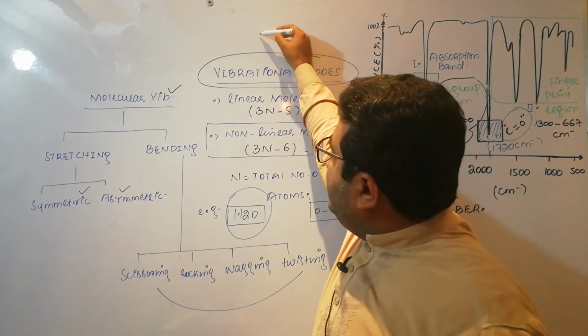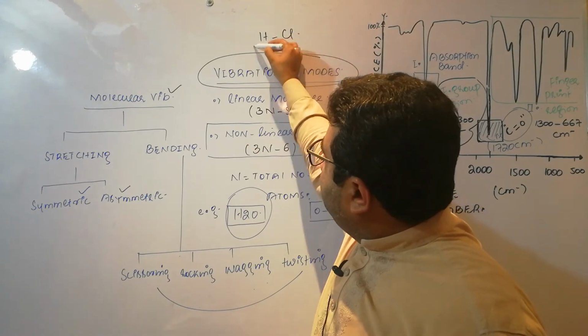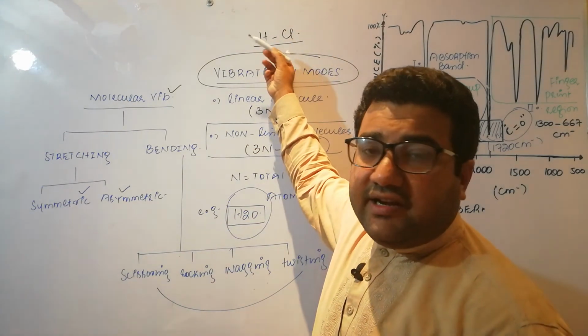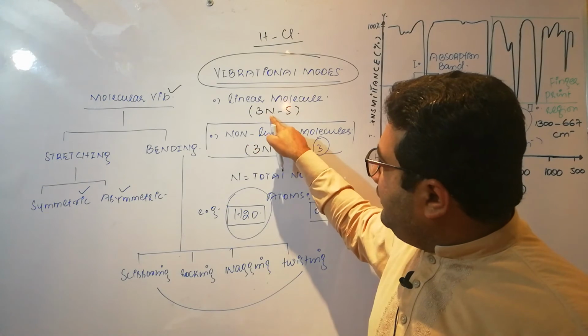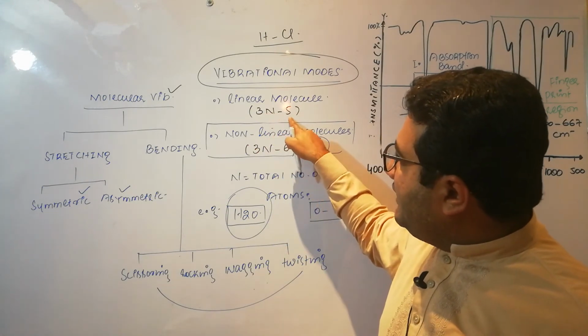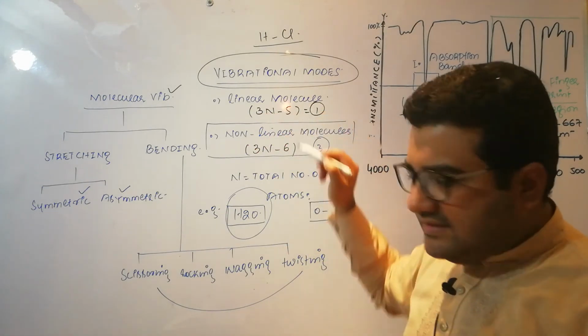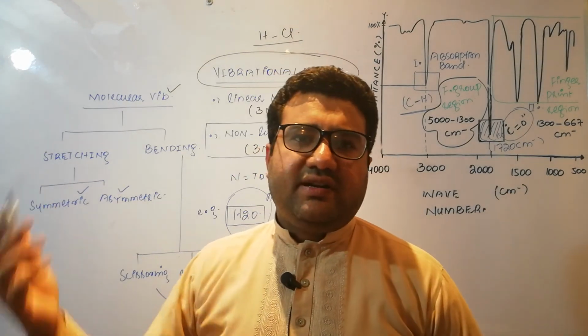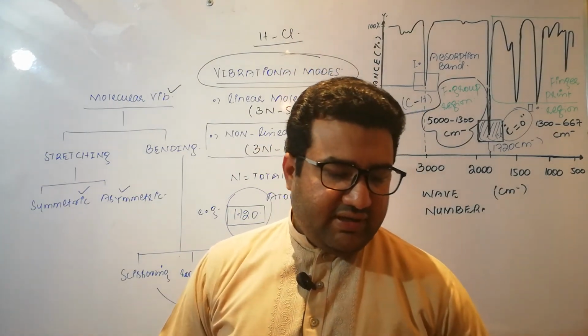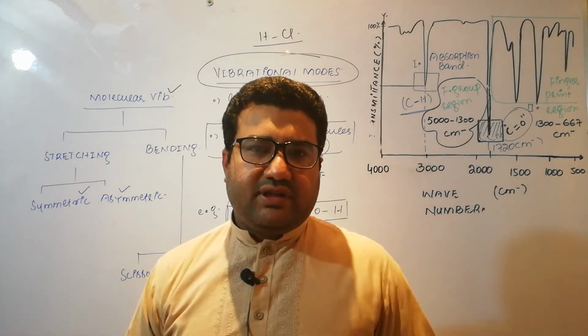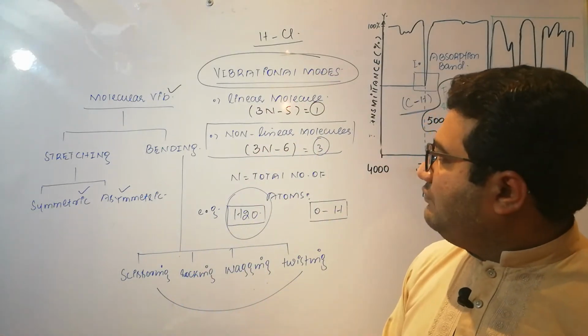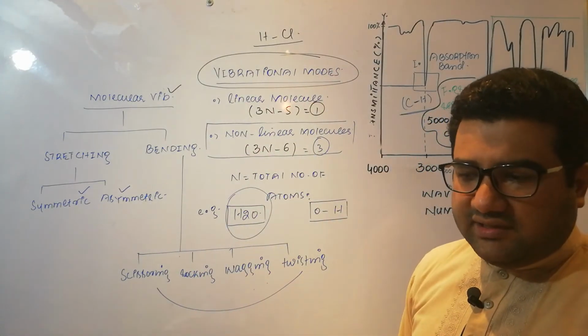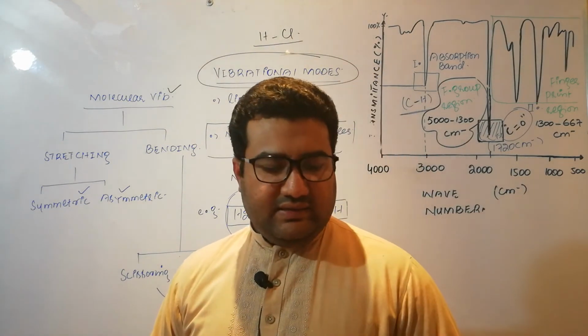In case of HCl, it is linear and it has 2 atoms. So 3 into 2, 6, 6 minus 5, 1. So HCl has only one vibrational mode, and its spectrum will be quite simple as compared to complex molecules like acetone and even more complex molecules.